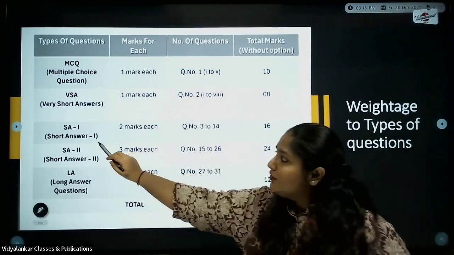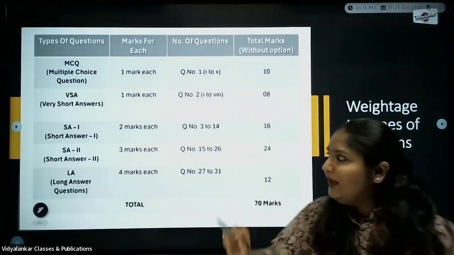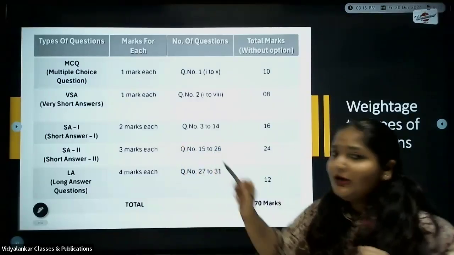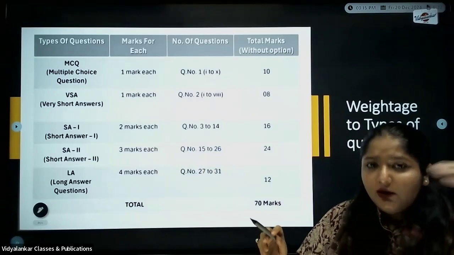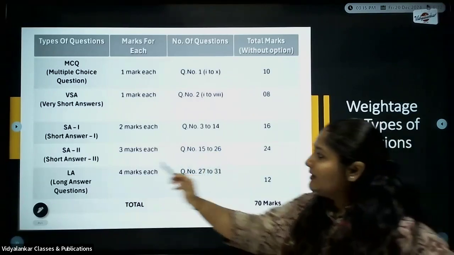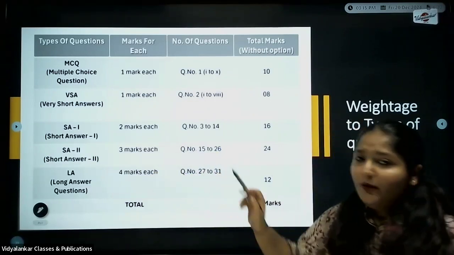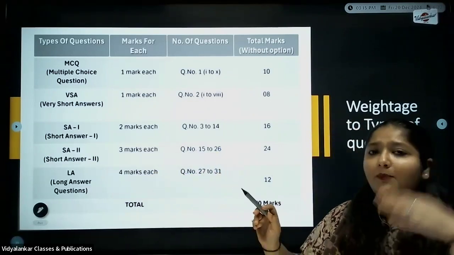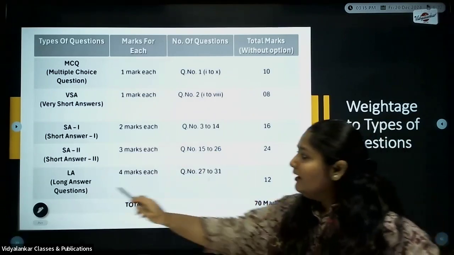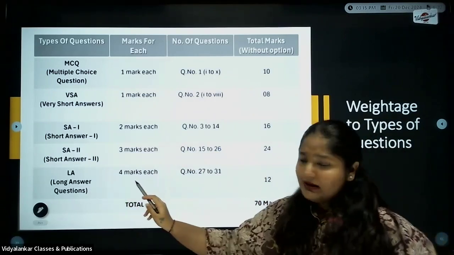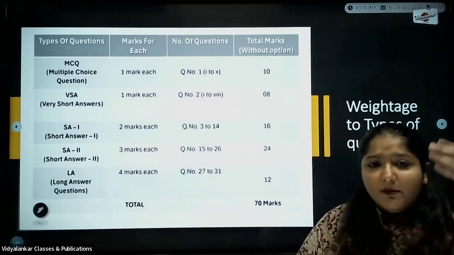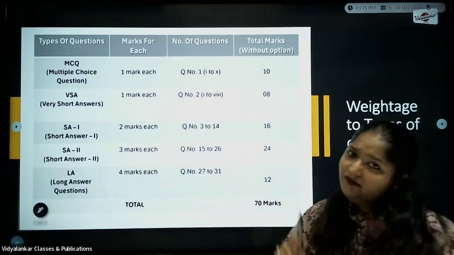Next, for short answers, that is Section B, 2 marks each. The question numbers start from question number 3 to question number 14. Next, about Section C, 3 marks each. Here the question numbers start from 15 up to 26. Next, about long answers, 4 marks each. The question numbers start from 27 up to 31.